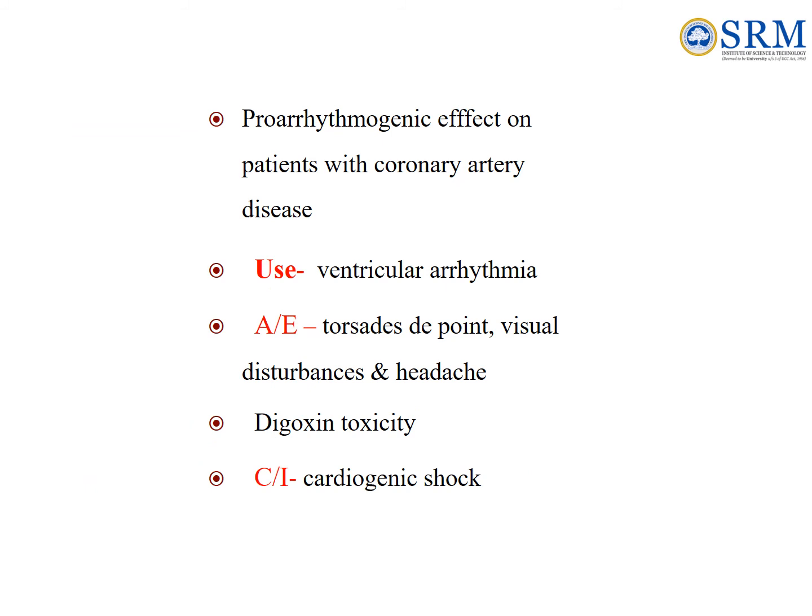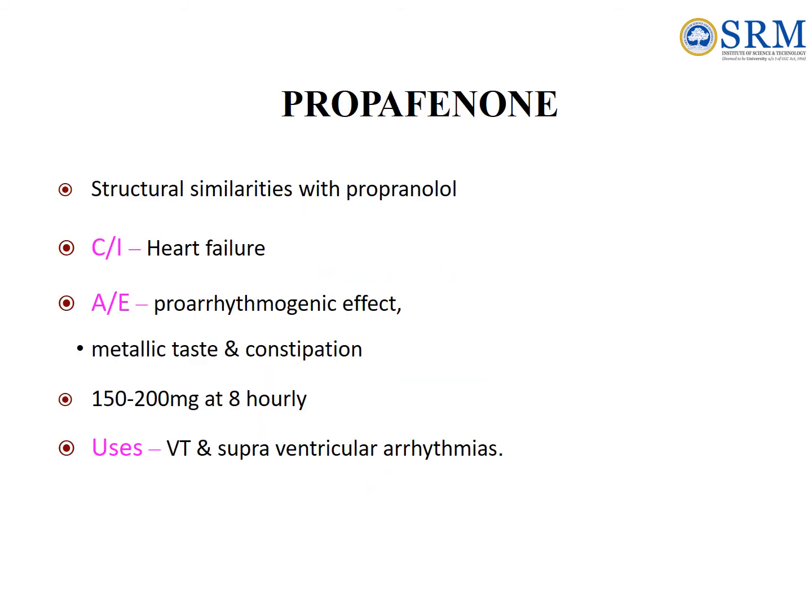Uses: it is used in ventricular arrhythmia. Adverse effect: it may cause torsades de pointes, visual disturbances and headache, digoxin toxicity. Contraindication: cardiogenic shock. Propafenone. Structural similarities with propranolol. Contraindication: heart failure.